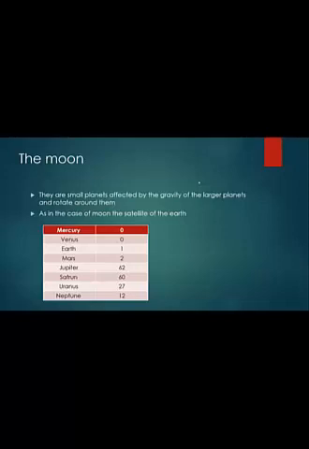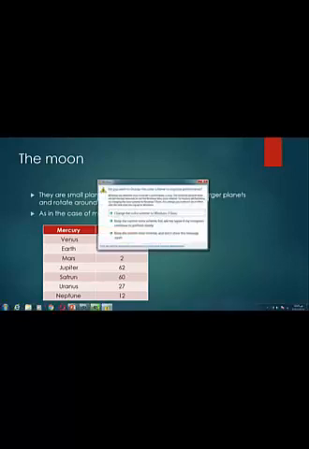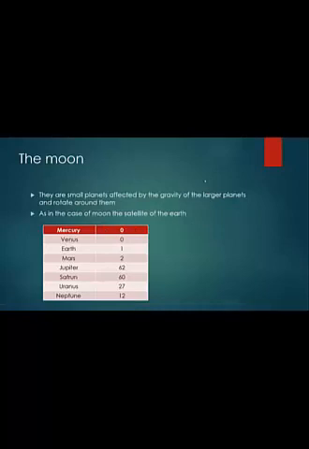Moons are small bodies affected by the gravity of the larger planets and rotate around them. As in this case, the moon is the satellite of the Earth.